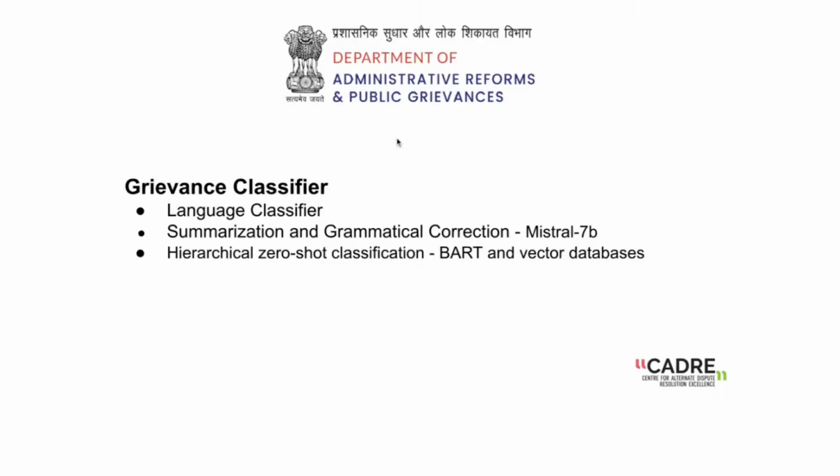I'm just going to explain the steps involved in the classification that we just did. It can be broadly classified into 3 steps. The first step is a language classifier, which looks at the language in which the complaint is written. If it is in an Indian language, it is first converted into English. Then there is a step wherein the entire complaint is summarized and also checked for any grammatical mistakes.